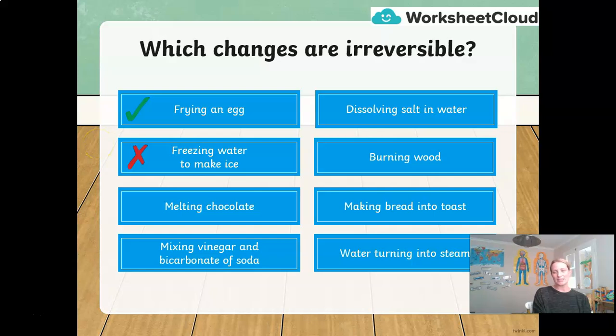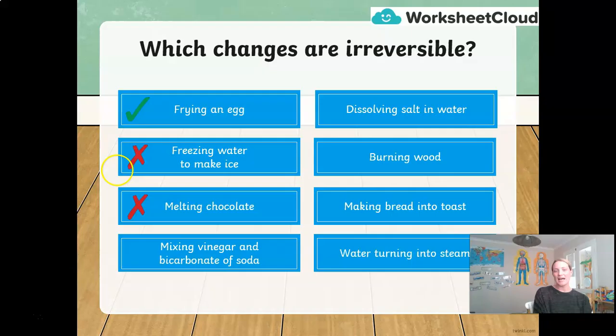Melting chocolate, is it irreversible? No, of course not. Melting chocolate becomes liquid, but then you can put it back at room temperature and it will solidify. It will not retain its same shape unless you have the original mold and can pour the liquid chocolate into the mold. But that doesn't matter. It is still chocolate. There's been no chemical change to the, what was the word we used yesterday, grade 4? To the reactant.